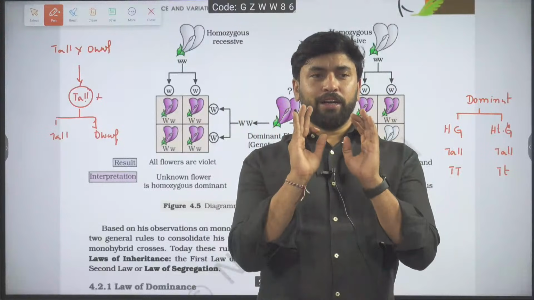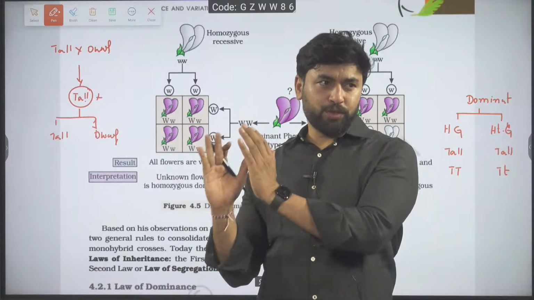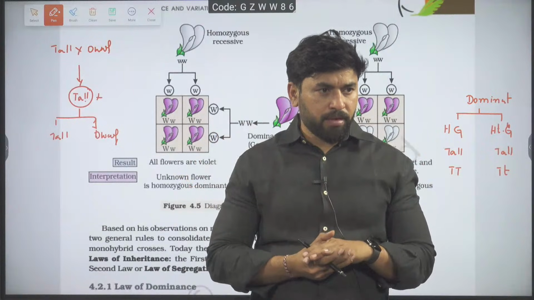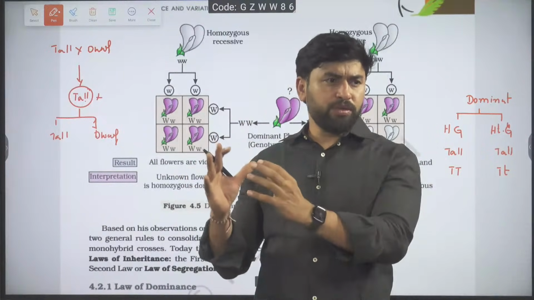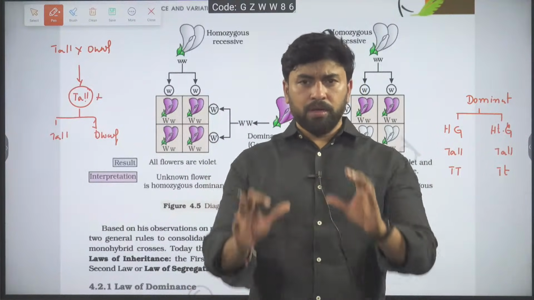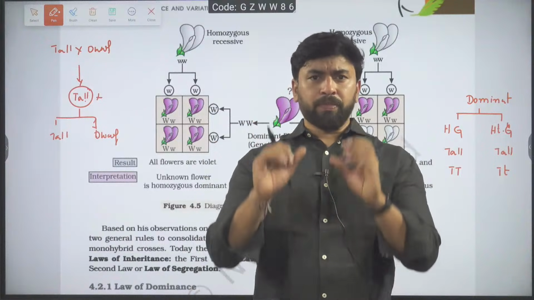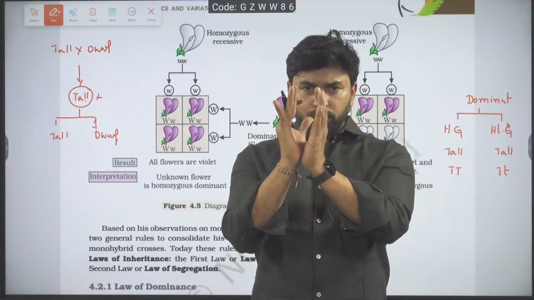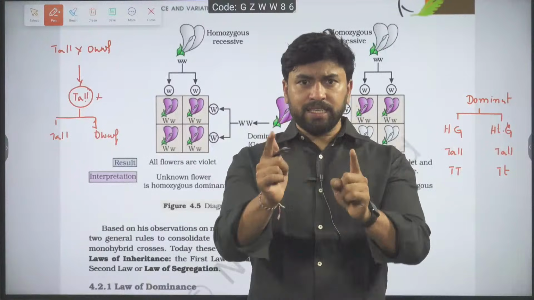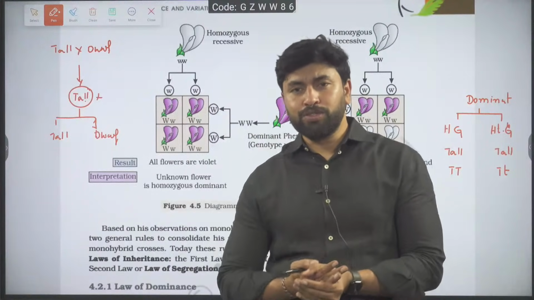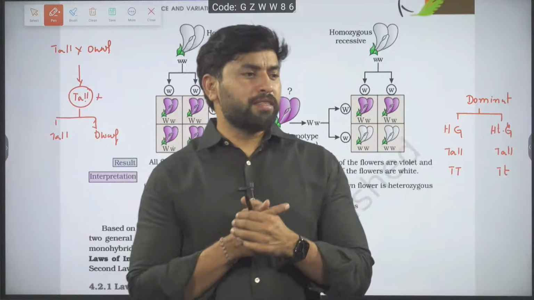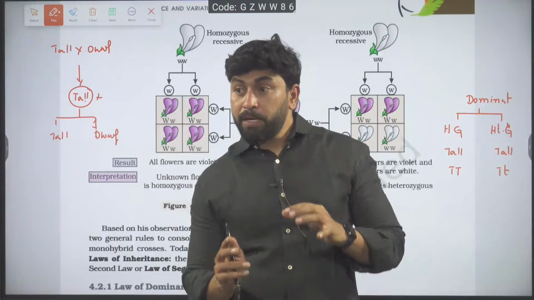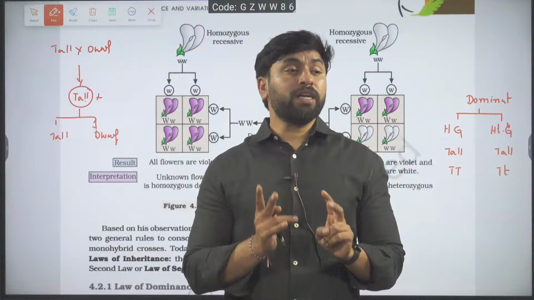Look at this statement carefully. I have a dominant one and a recessive one. Whose genotype exactly you know? Dominant genotype or recessive genotype you exactly know? I know recessive phenotype and I know dominant phenotype. By looking at one phenotype, I can say this has only one genotype. Which one should be? Obviously recessive. Yes or no? Recessive is having only one genotype, but dominant may have more than one type of genotype.